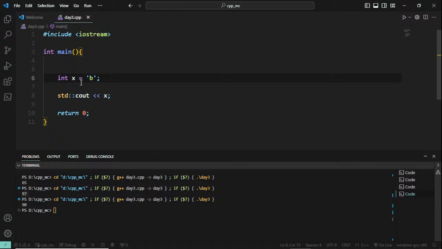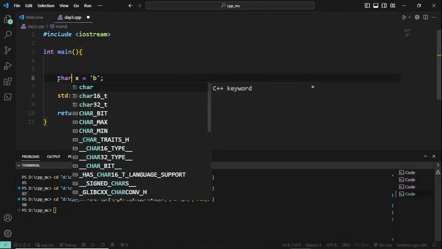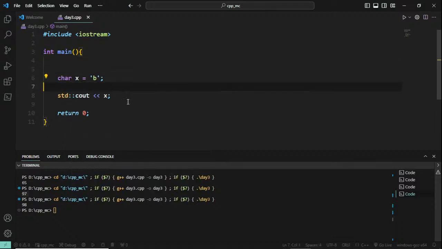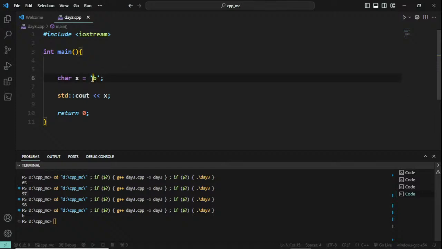But if you want to display B as B itself, you have to change this integer to a character. So if you go with a character data type, it can store a single character, and you have to go with single quotes. See here, I am getting small b, or if I want capital A or any character or any symbol, for example I want to print hashtag, I can go with that.